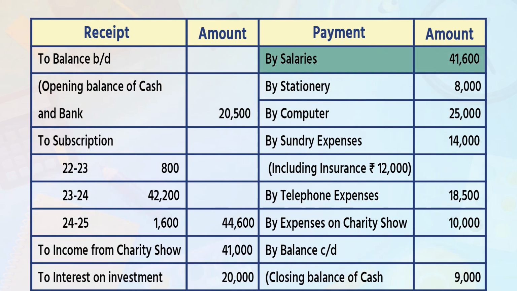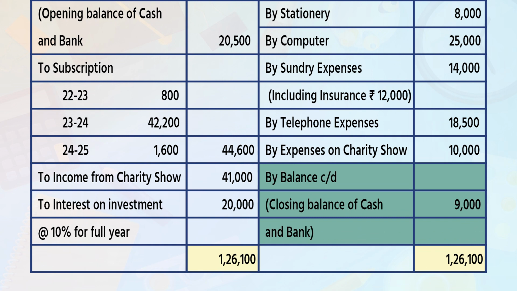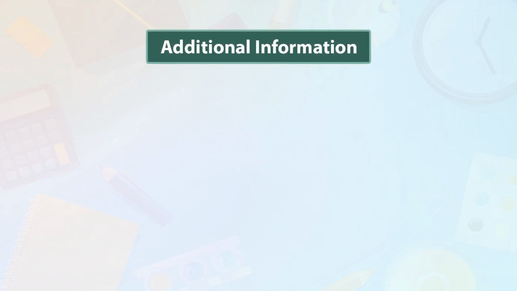The first in that is by salaries 41,600. By stationery 8,000. By computer 25,000. By sundry expenses, in that write down in bracket including insurance of rupees 12,000, now outer column 14,000. By telephone expenses 18,500. By expenses on charity show 10,000. By balance c/d, write down in bracket closing balance of cash and bank, bracket close, in outer column 9,000, and the total of payment side is 1,26,100. Now write down additional information.